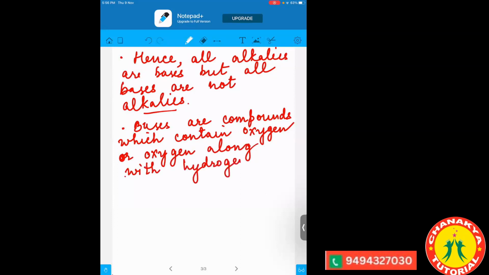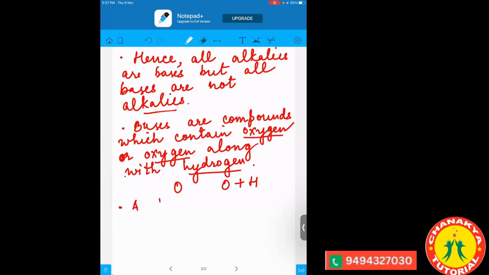But in the case of the bases, two conditions are there. The first condition, they should have only oxygen, and the second condition, they should have the oxygen with the hydrogen. So in the acid, they should have the hydrogen, whereas in the bases, they should have either the oxygen or the oxygen along with the hydrogen.